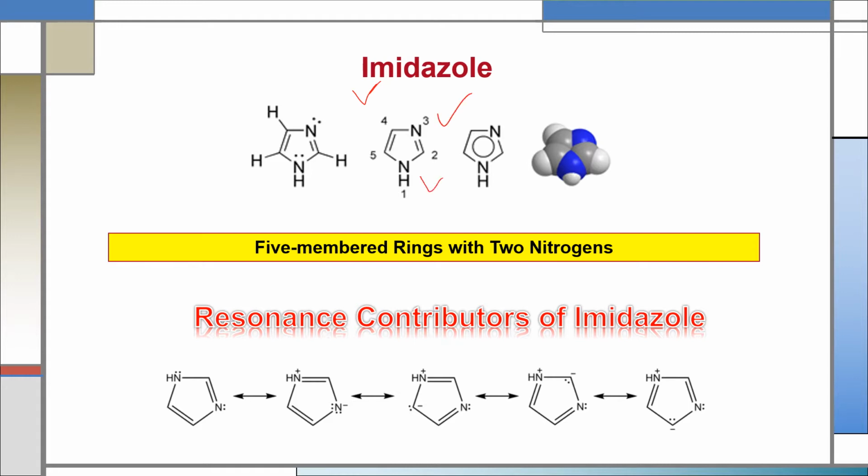of imidazole. Imidazole is an aromatic compound as well as a heterocyclic compound. We can see the 4 resonance contributors of imidazole here. First, the imine nitrogen on imidazole, due to its electronegativity, withdraws the pi electron from this bond, and due to this withdrawal of pi electron, the nitrogen becomes negative and this carbon becomes positive.